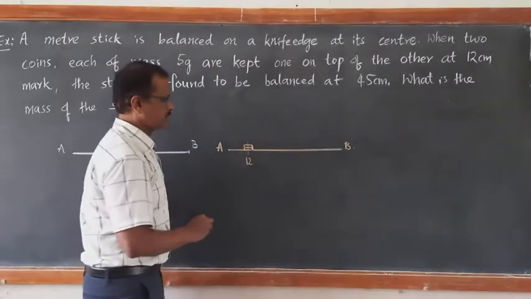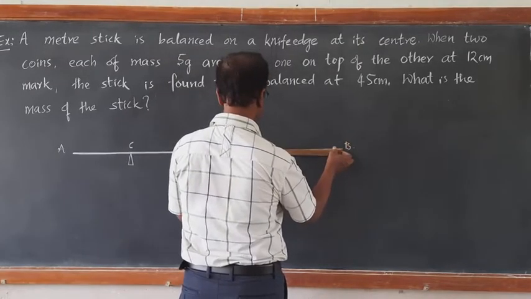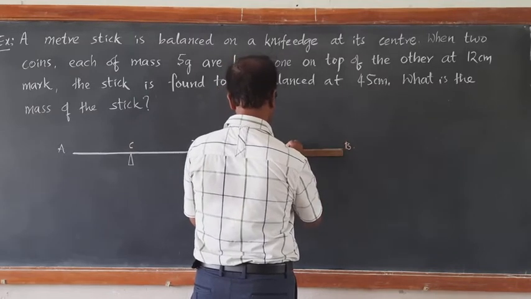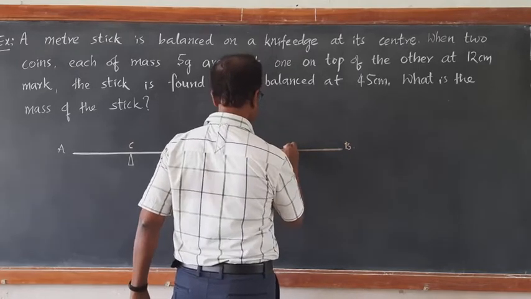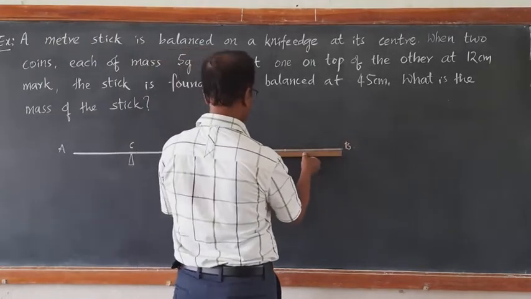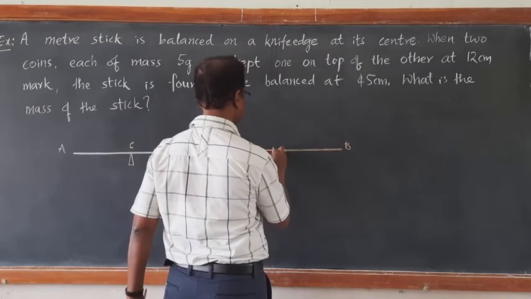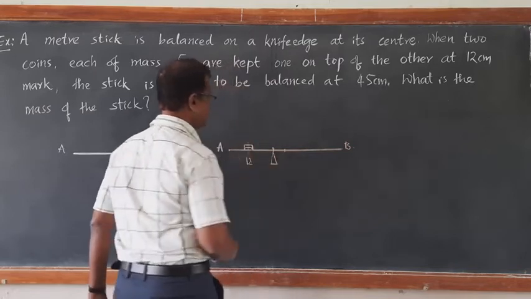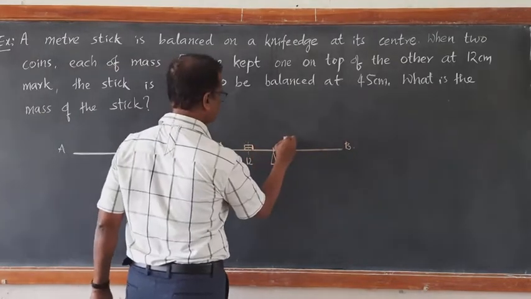Then, exactly at the center, if you see the earlier center of mass, center of gravity, which was there at 50 centimeter, now it is shifted to 45 centimeter. Now you can balance this arrangement at 45 centimeter.